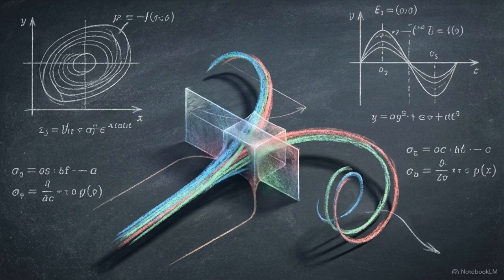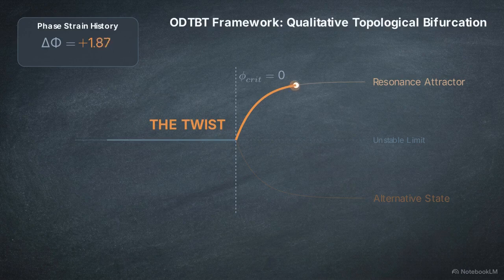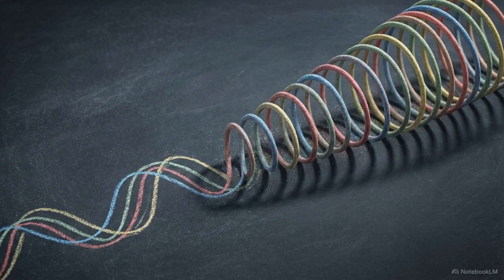The twist is the universal mechanism governing the boundaries between these states. It is a qualitative topological bifurcation, a specific moment where the system's phase state triggers a transition into a new attractor. By applying the twist concept, we can finally map resonant behavior as a continuous mathematical spectrum.